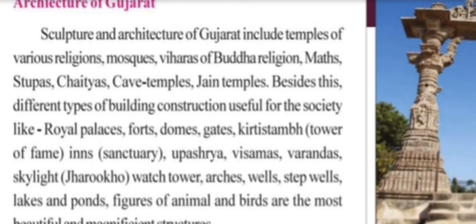Then there are upasryas, vishramas, verandas, and skylights, that is jharokha. A skylight is like a square shape on the ceiling, so during the daytime the sunlight comes through that ceiling, and light is not necessary in that room. Then watch towers are there, arches, wells, step wells, lakes and ponds. Even figures of animals and birds are found here.